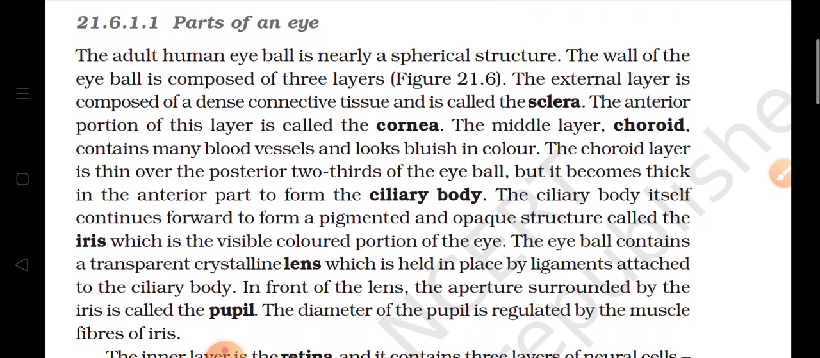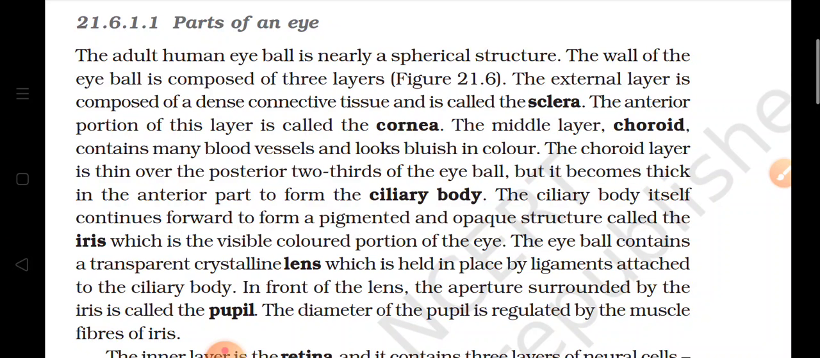Now the choroid layer is thin at the posterior 2/3 of the eyeball, but it becomes thick at the anterior part of the eyeball. And where it is thick at the anterior portion, it forms the ciliary body. This ciliary body continues forward to form a pigmented and opaque, colored structure, and this colored structure is known as the iris, which is the visible colored portion of the eye, which provides the particular color to the eye.